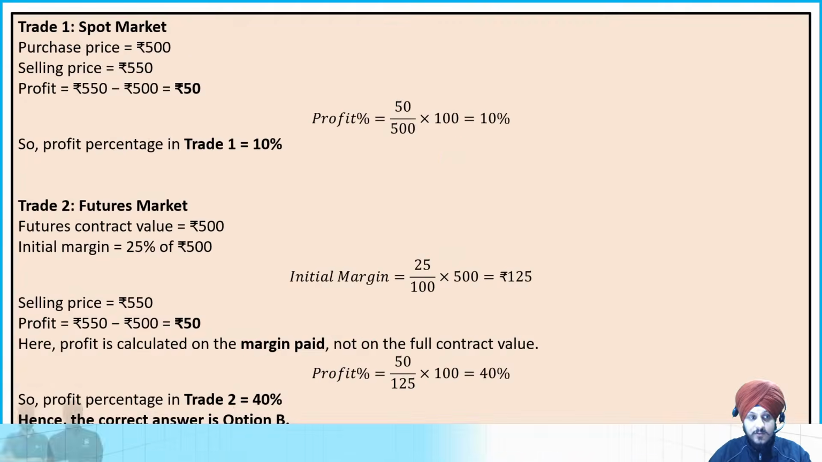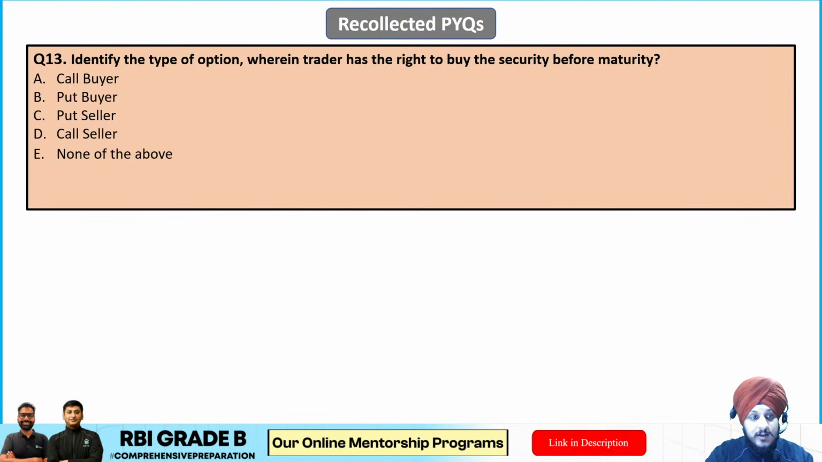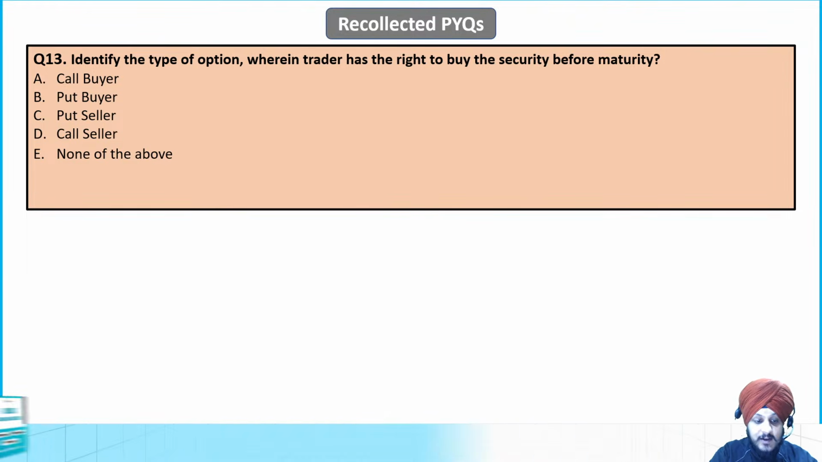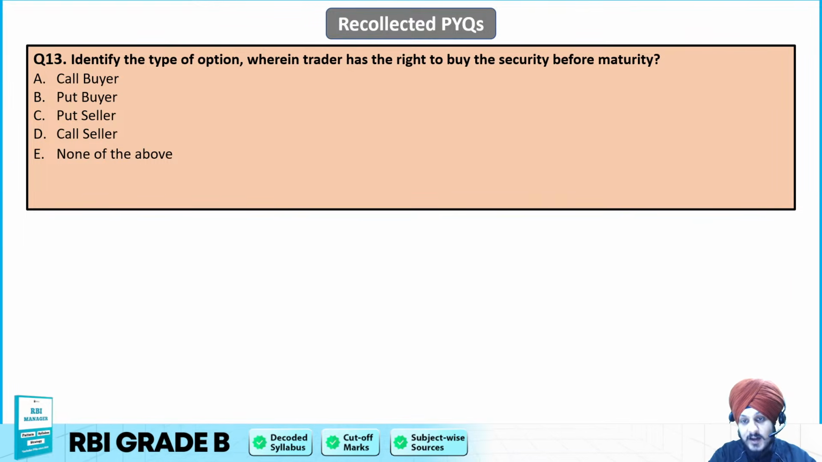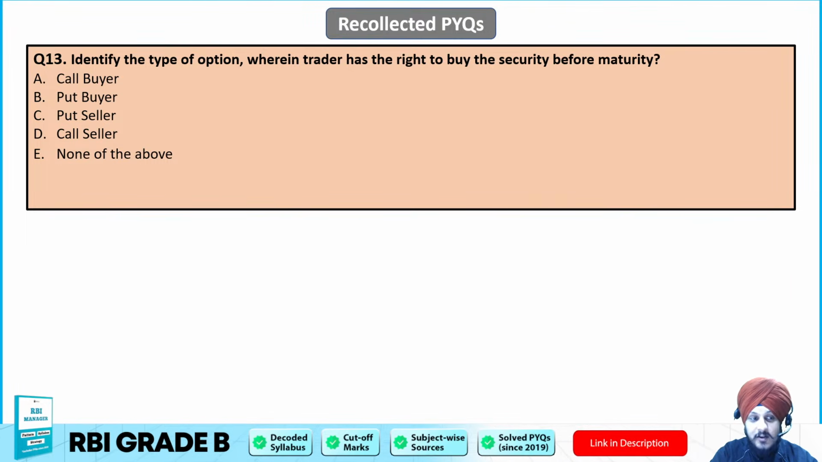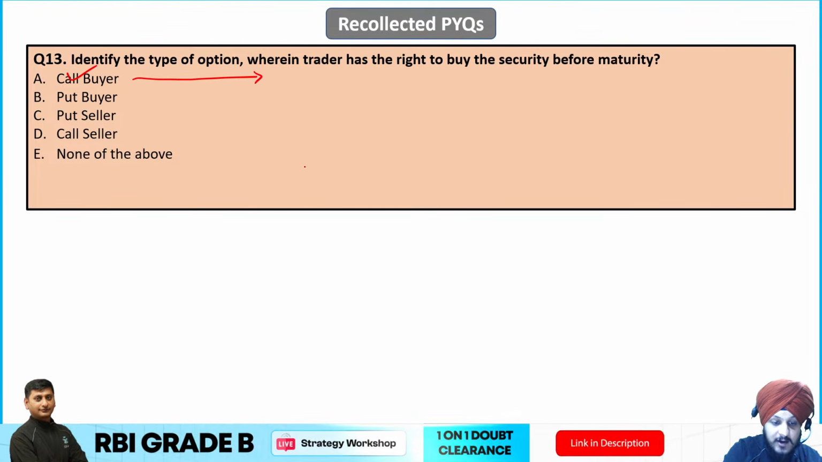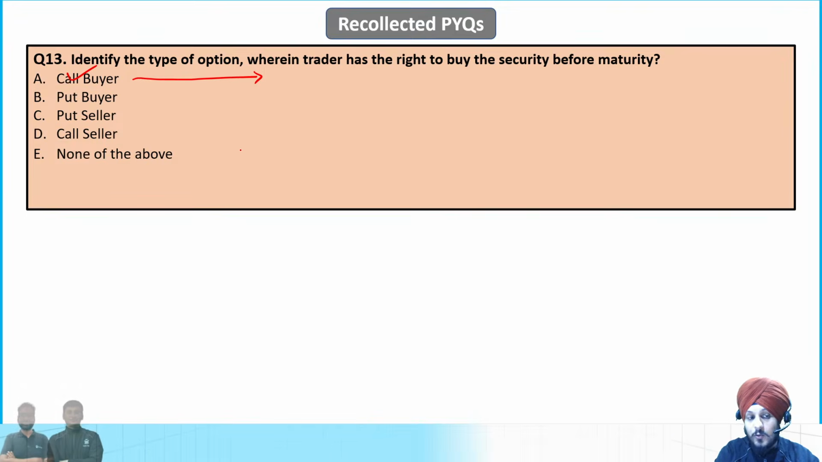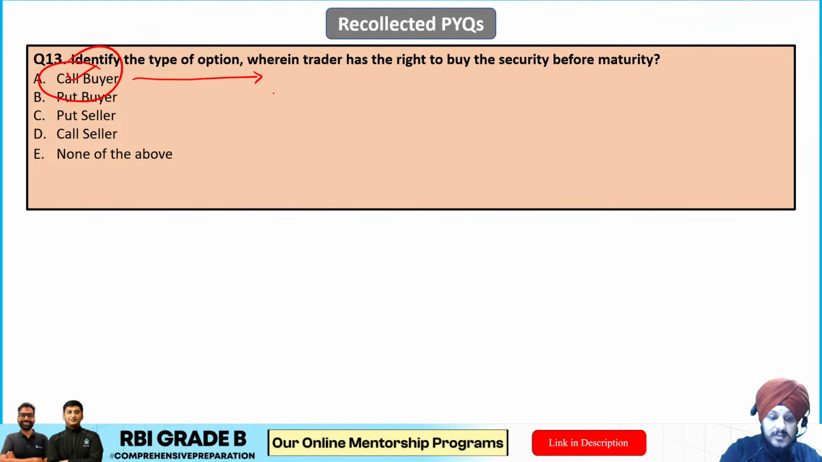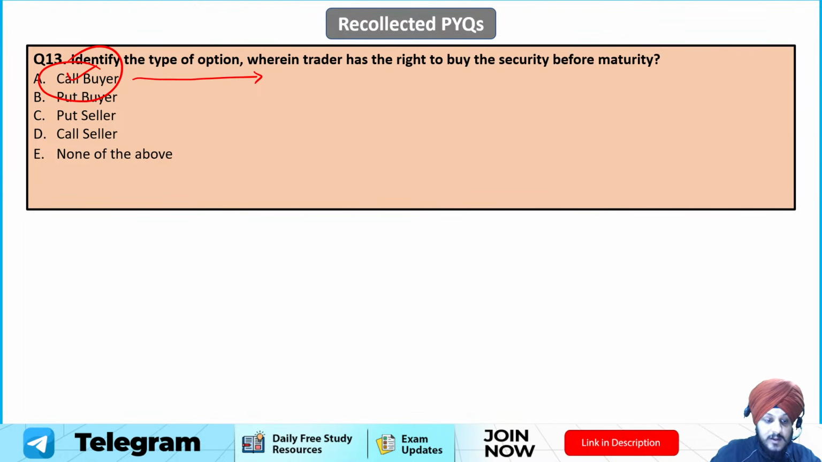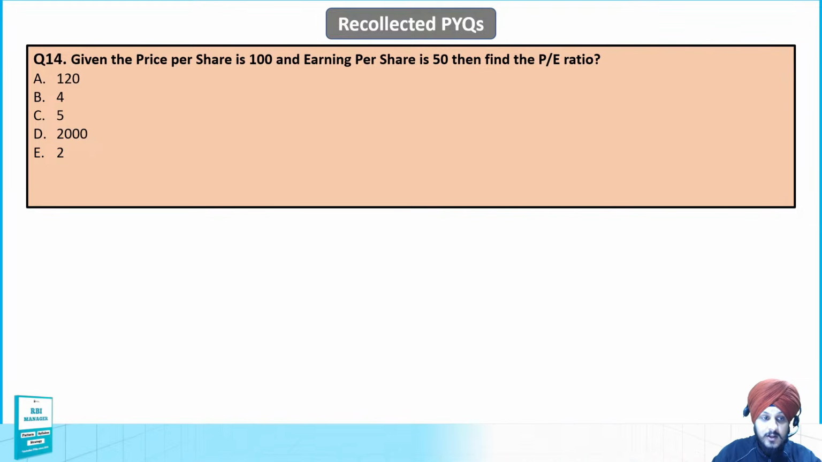So let us move on to the next question, which is question number 13. Identify the type of option wherein the trader has the right to buy the security before maturity. This is a very easy question, because the correct answer is going to be call buyer, because a call option gives the buyer the right to buy the underlying security at a fixed price, right? And the person who holds that right is called the call buyer, and this is what the question is asking, right? So that is why in this question A is going to be the correct answer. So moving on to question number 14.